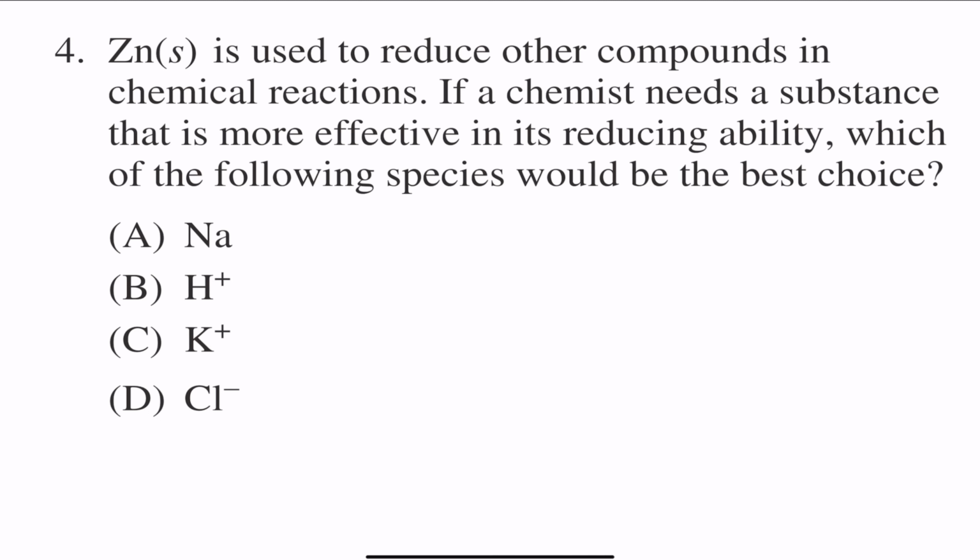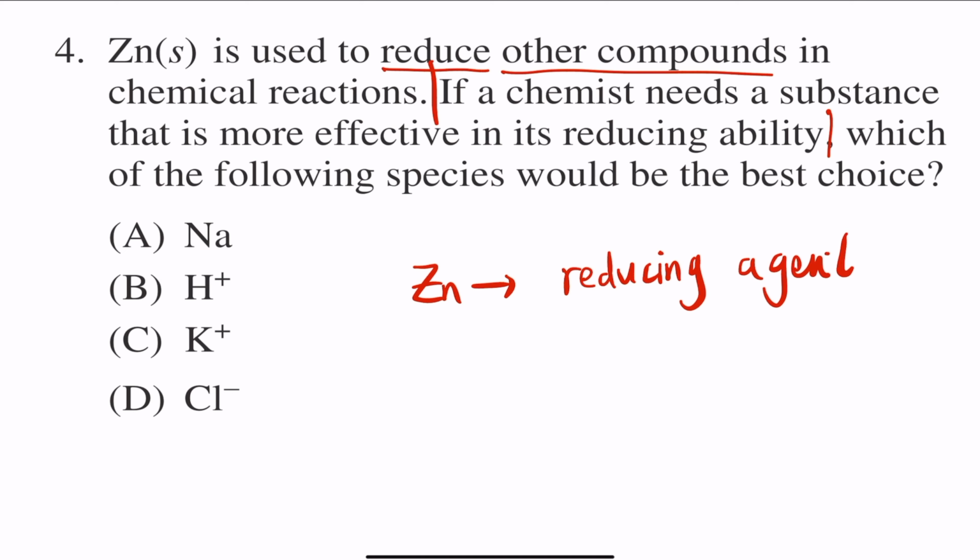Number 4, zinc solid is used to reduce other compounds in chemical reactions. If a chemist needs a substance that is more effective in its reducing ability, which of the following species would be the best choice? Well, if you think about something that reduces other compounds, so zinc is serving as a reducing agent, right? So something that is helping other substances to be reduced. So AKA, this itself must be oxidized. Something that is oxidized is what serves as a reducing agent.